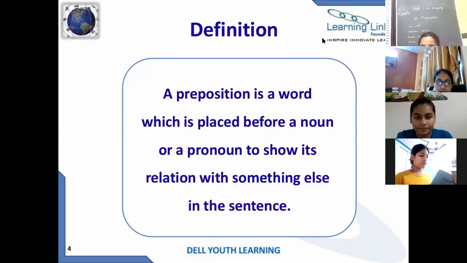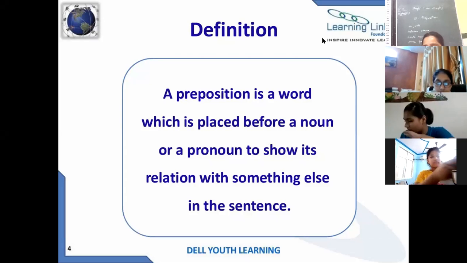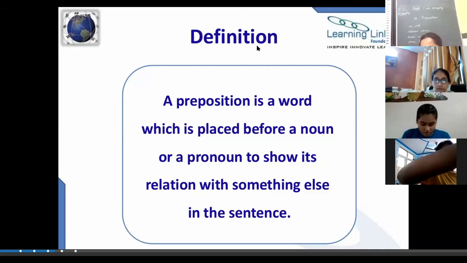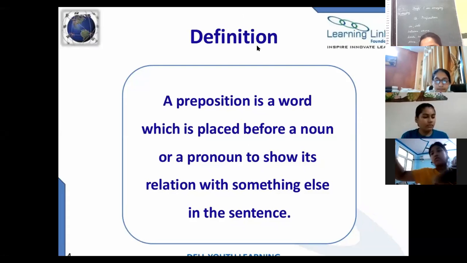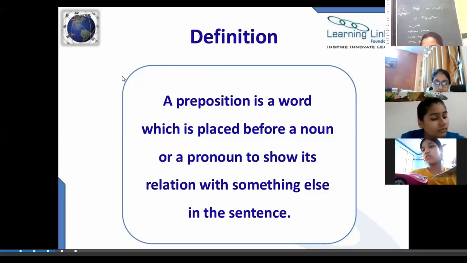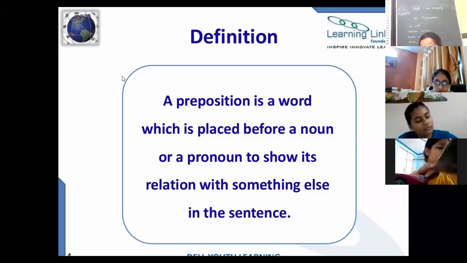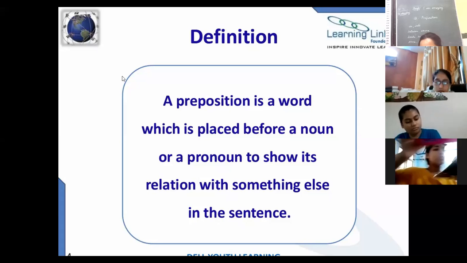Yes, ma'am. So preposition is a word which is placed before a noun or a pronoun to show its relation with something else in the sentence. Okay? I can give you one example. If I will say, I go school. So is it clear to you? If I will say, I go school, I go to school. Now it's clear to you?